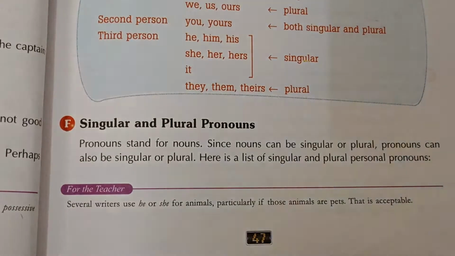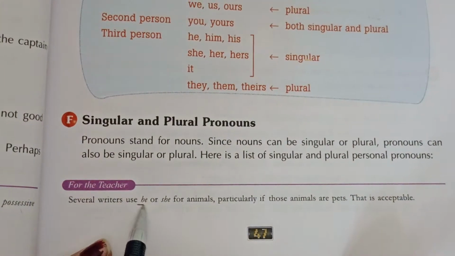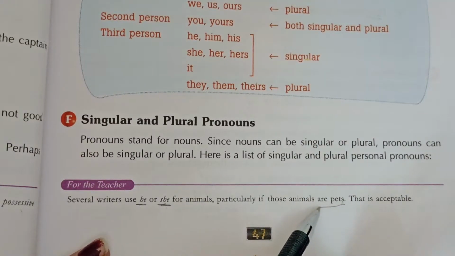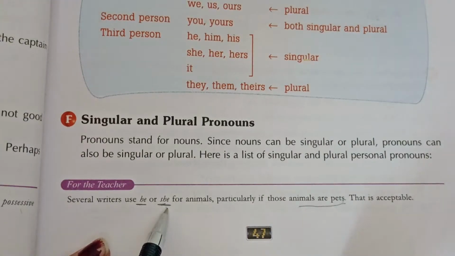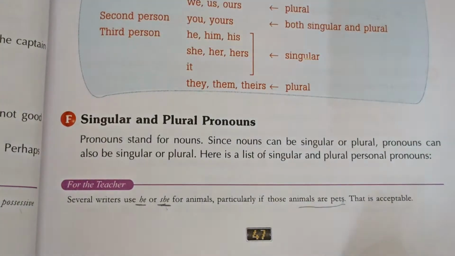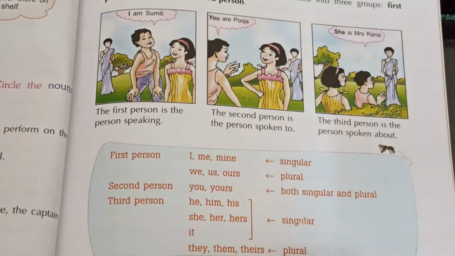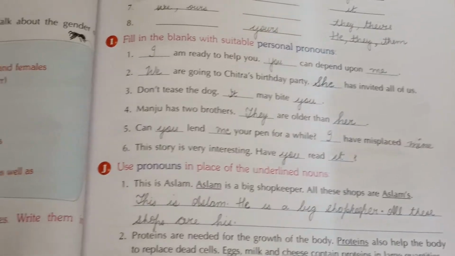And one important thing: when the animals are pets, for the pet animals we use he and she. Okay, otherwise for animals we write it only. For pets we can write he or she.